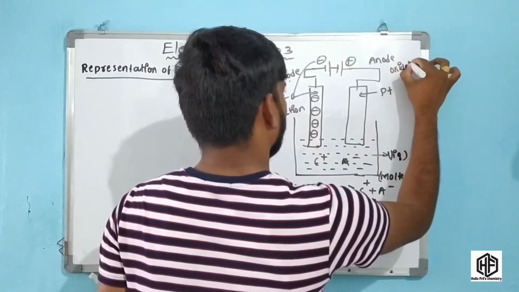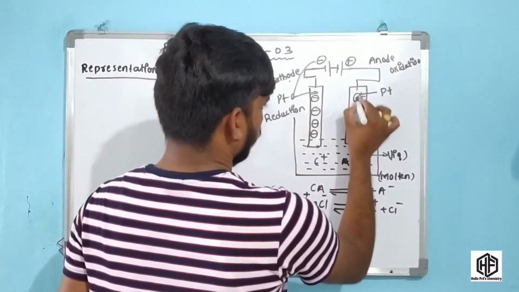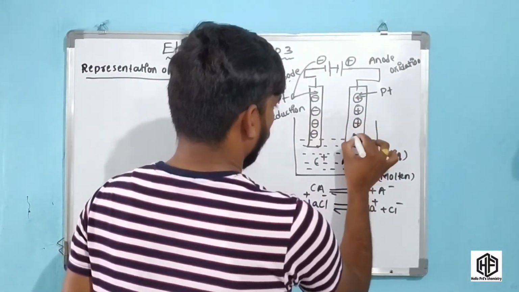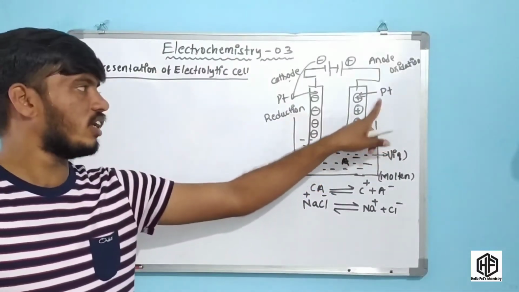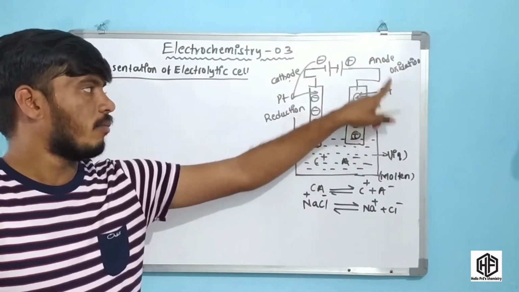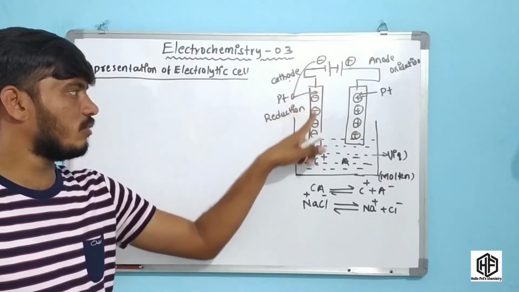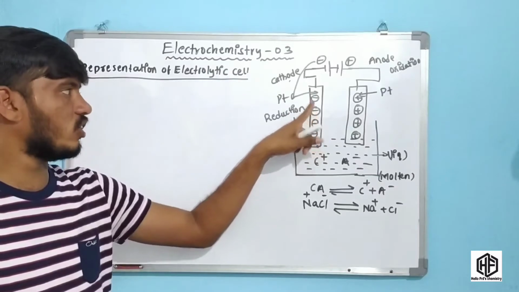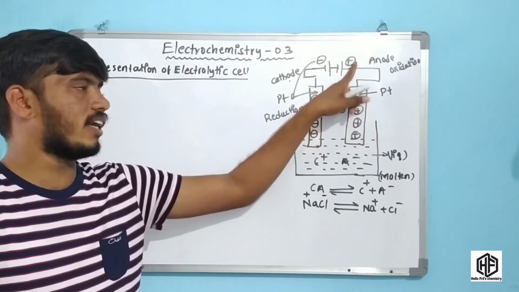Already in my previous video I discussed these important points. The positive side means electron deficiency is present. So this is the cathode and this is the anode. The cathode is connected to the battery negative terminal, and the anode is connected to the battery positive terminal.